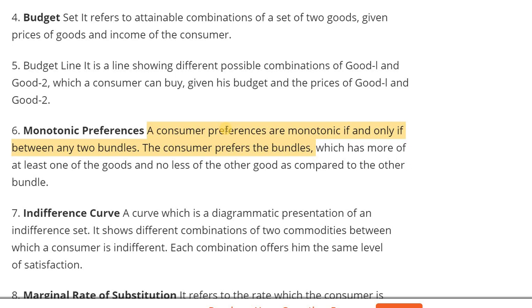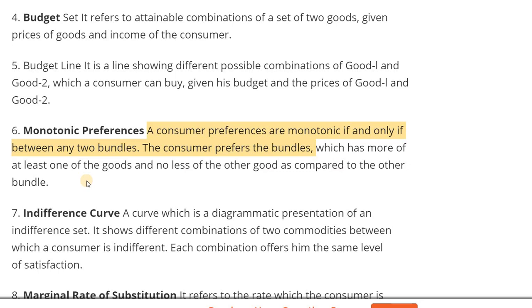Means which bundle has more quantity, that bundle the consumer will prefer, that one is the monotonic preference.